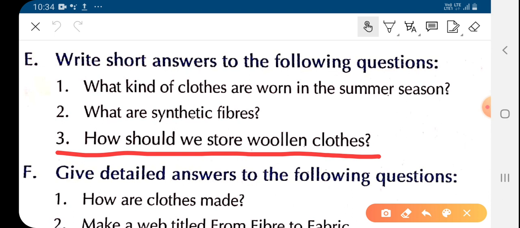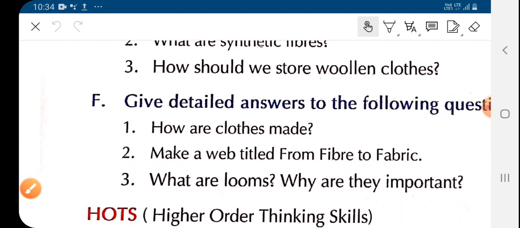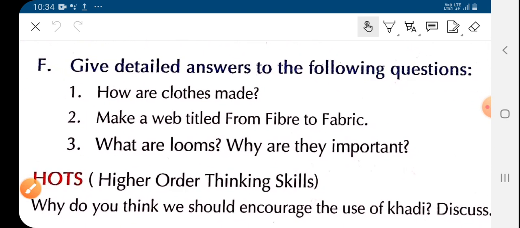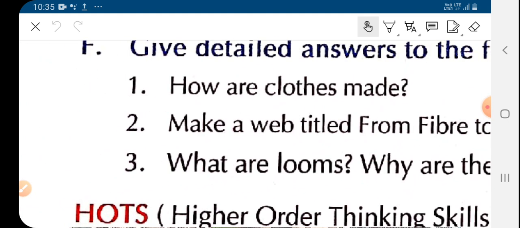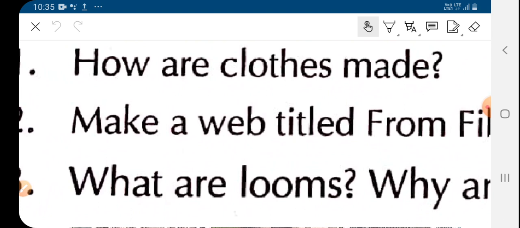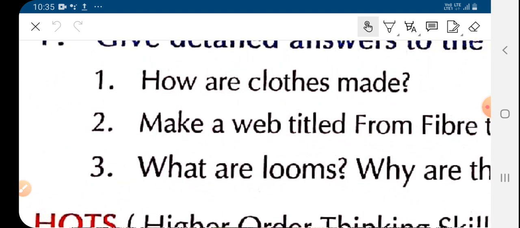Now children, question number F. Give detailed answers to the following question. How are clothes made? Children, as we have studied in the chapter, clothes are made by the following method.